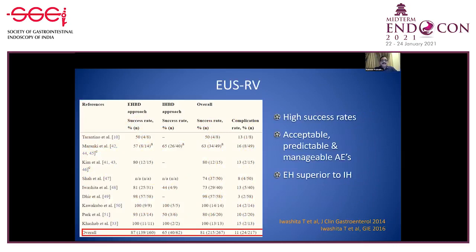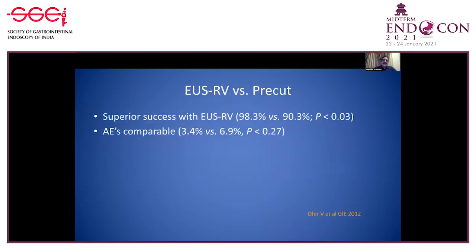In a meta-analysis, large studies have shown that the EUS rendezvous procedure has a high success rate and an acceptable, predictable and manageable adverse event rate. And extrahepatic, that is choledochoduodenostomy, is superior to intrahepatic, which has a higher complication rate as compared to choledochoduodenostomy. It is probably pertinent here to compare the EUS rendezvous procedure with the pre-cut when there is a difficulty in accessing the biliary tree.